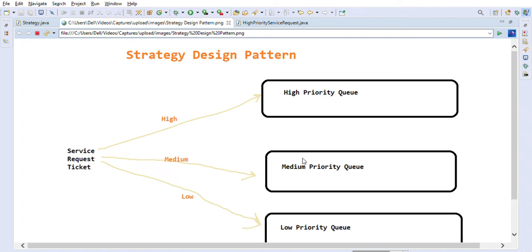Hi friends, welcome back. Today we are going to discuss the strategy design pattern in Java and when and how it will be used. Many times in interviews they ask what design patterns you used in Java, so you can also mention the strategy design pattern if you have used it.